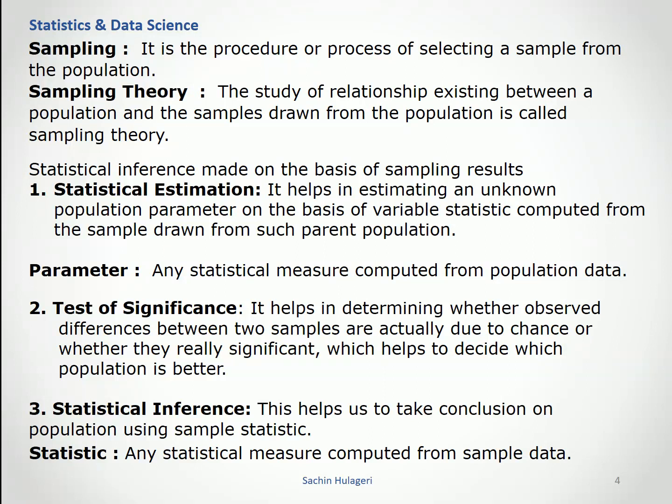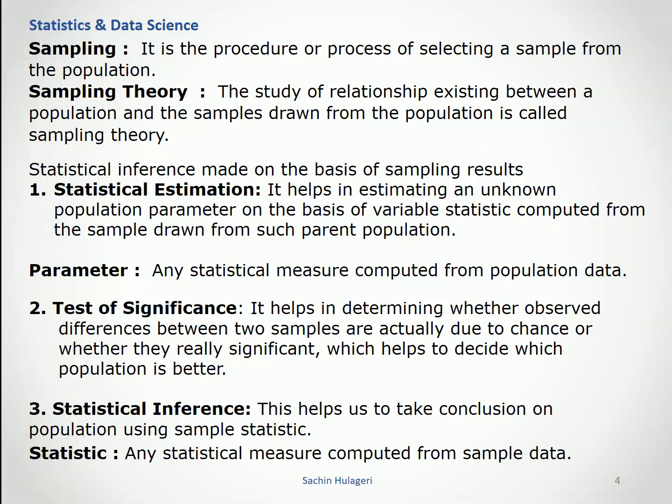Means we estimate a population parameter based on the samples drawn. What is parameter here? Any statistical measure computed from population data is called a parameter. For example, mean of a population data is represented as a parameter in statistical terms.